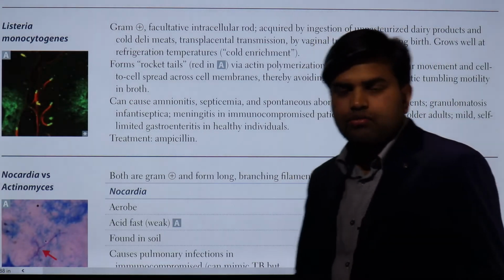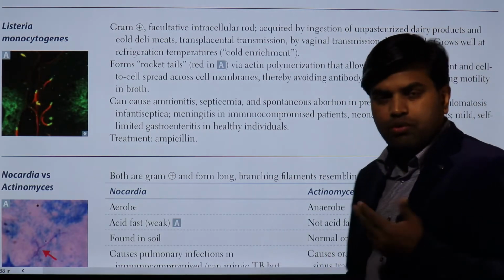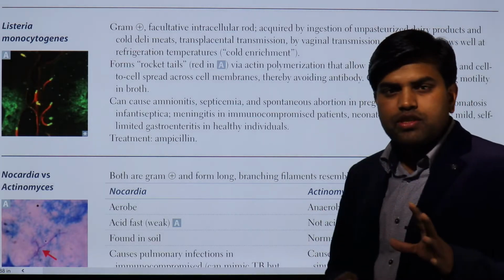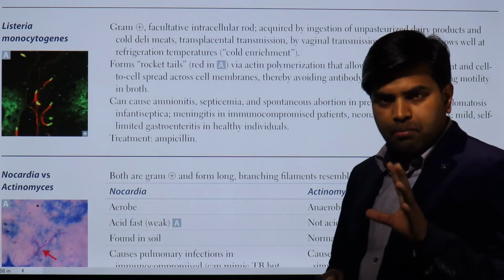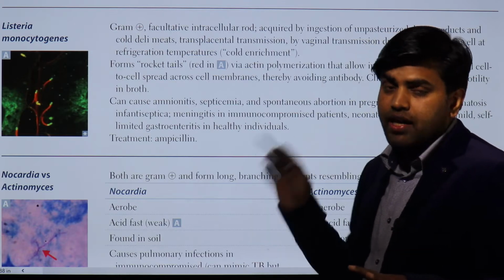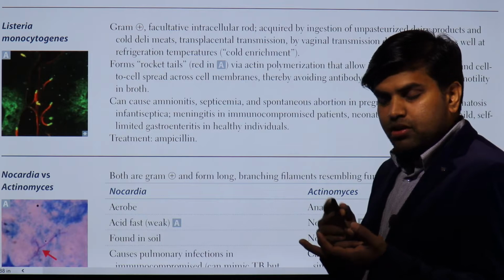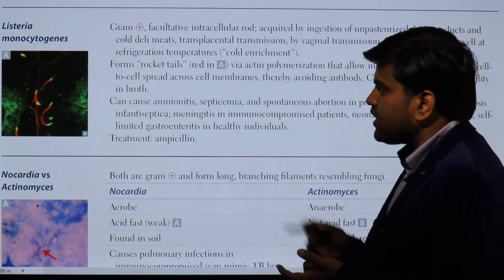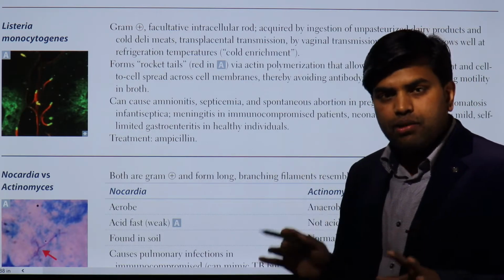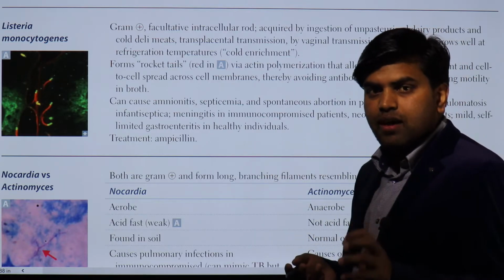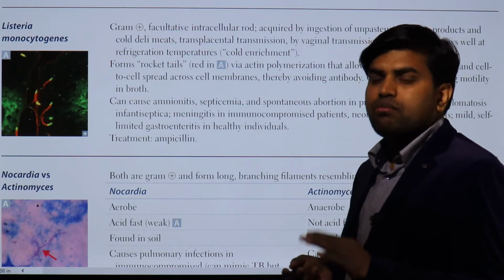Hello and welcome again. Now we are moving forward from Corynebacterium diphtheriae to Listeria monocytogenes, which is again a gram-positive bacillus. We have talked about Bacillus, Corynebacterium diphtheriae, and Listeria. These are the gram-positive aerobic bacilli. Then we talked about Clostridium, which was a gram-positive anaerobic bacillus.